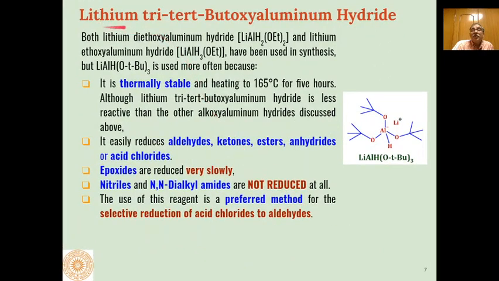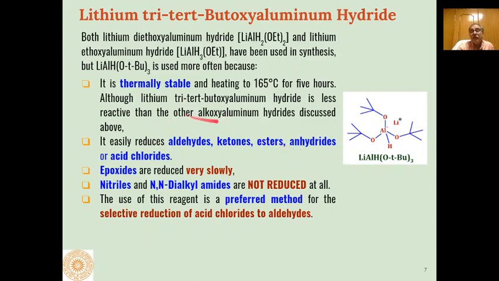Similarly, another important reagent which is commercially available also, lithium tri-tertiary butoxy aluminum hydride. So here the only difference is, instead of triethoxy, we are having tri-tertiary butoxy. So when lithium aluminum hydride is reacted with tertiary butanol, then this product can be formed.